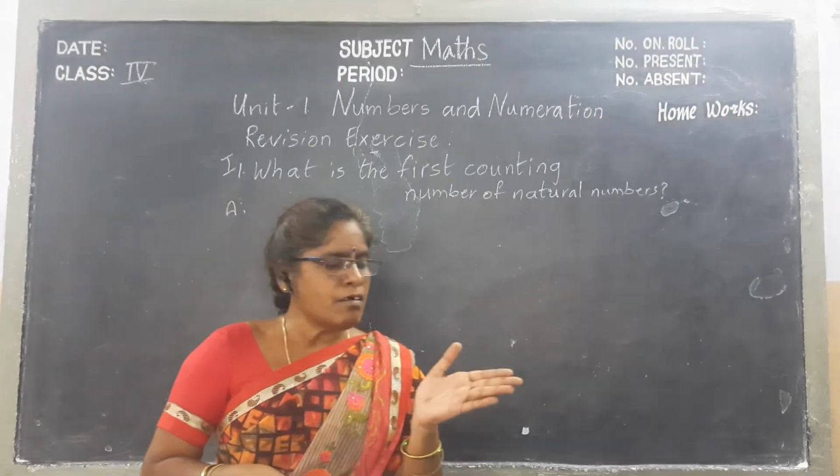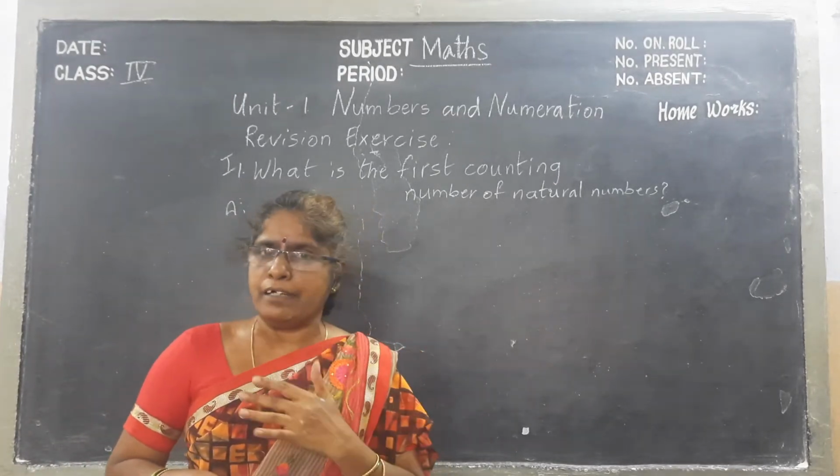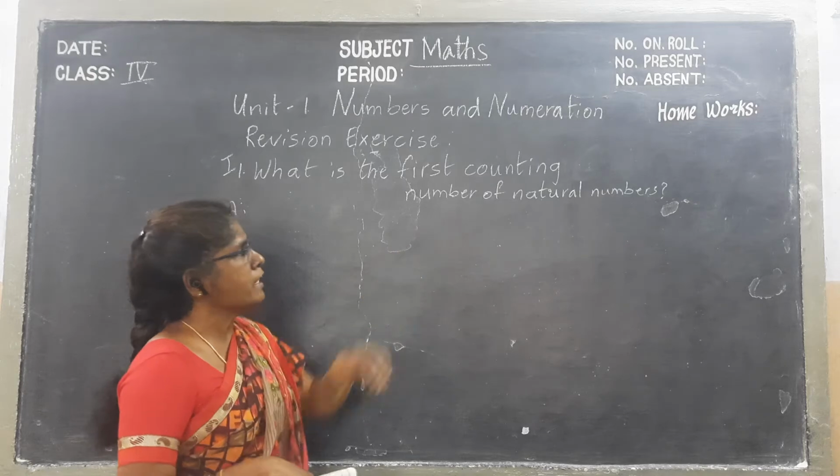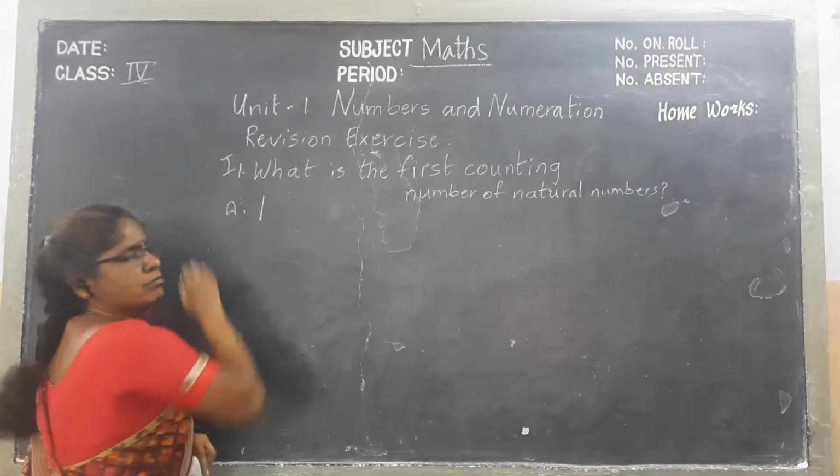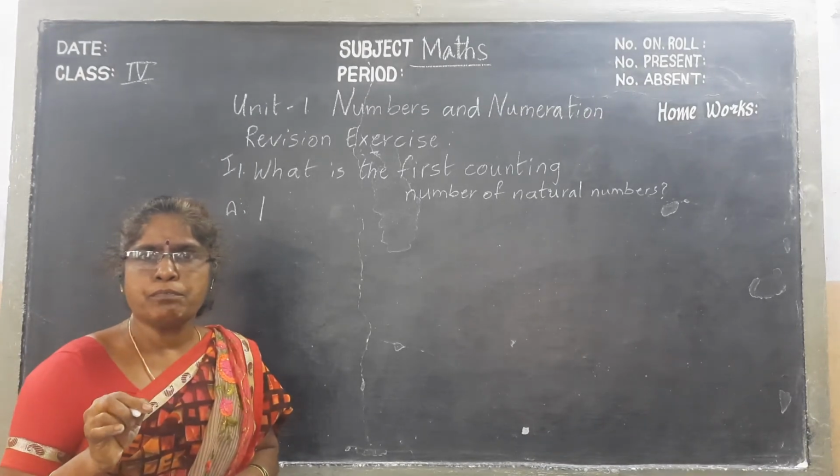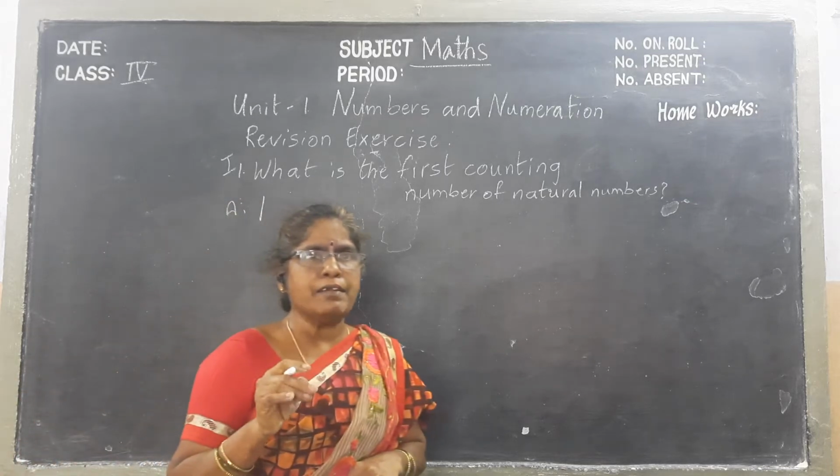Natural numbers start with 1, 2, 3, 4, 5, like that. So what is the first counting number of natural numbers? 1. What is the answer for that? 1.